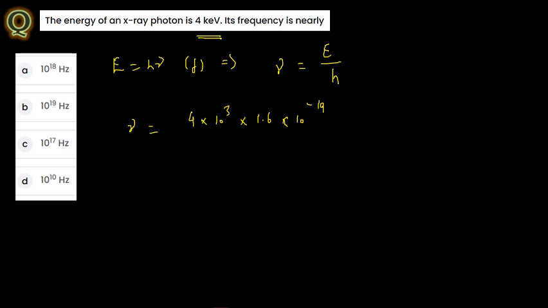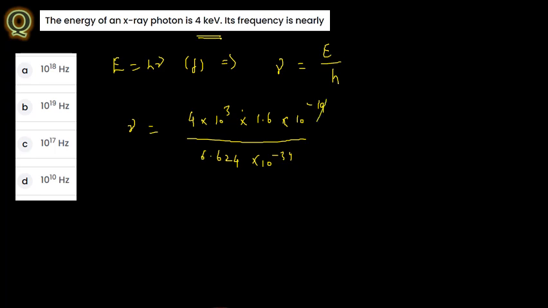Always remember this, it is the electron charge. Divided by the Planck constant 6.624 into 10 power minus 34. Like the hc by lambda in the previous problem, you can go through that one. From here you just multiply and reduce the value.